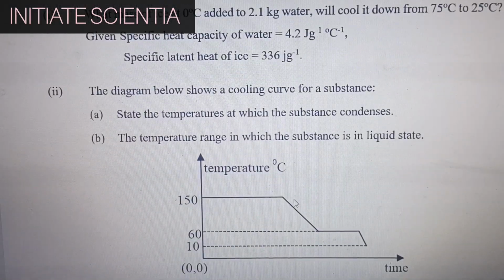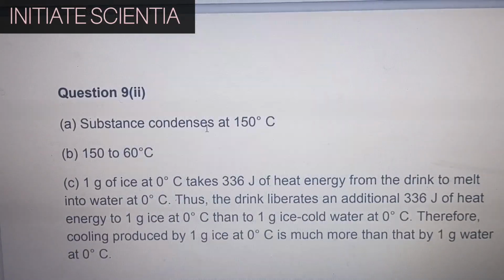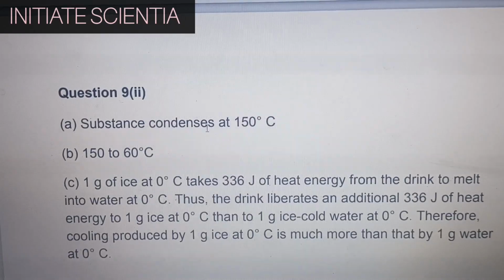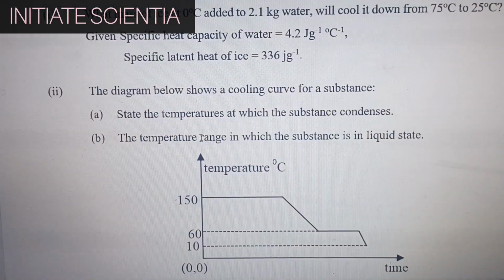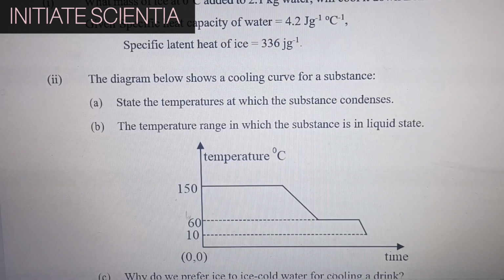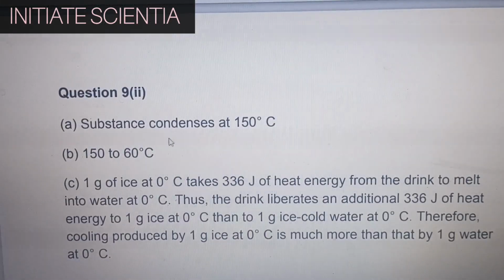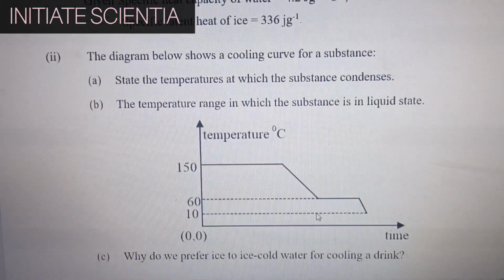The diagram below shows a cooling curve for a substance. State the temperature at which the substance condenses. Substance condenses at 150 degrees Celsius. The temperature range in which the substance is in liquid state is 150 to 60 degrees Celsius.